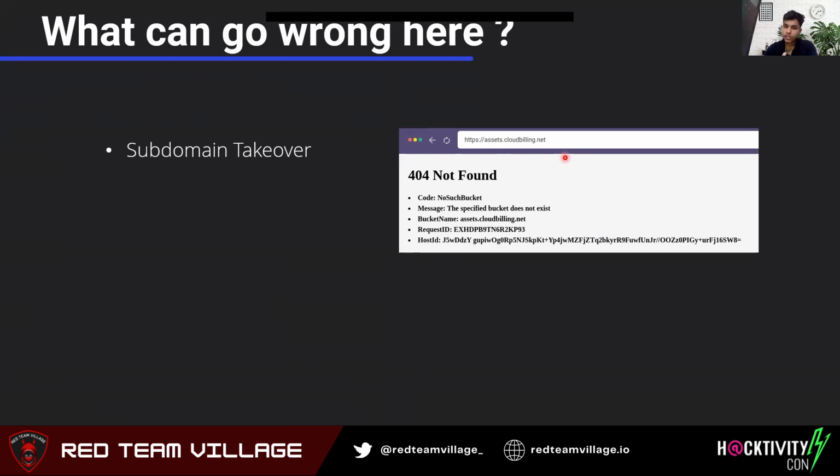It will say that the specified bucket does not exist, which will give a person the idea that there is no bucket of this name. And in S3 all the buckets are unique, so if there is no bucket with that particular name, you can just go ahead and create a bucket with the same subdomain or domain name, and then you have taken over the subdomain. Yeah, that's how it works. So make sure that you always delete the entry in your DNS service if you're deleting your S3 bucket, and if you don't require that particular domain or subdomain anymore.